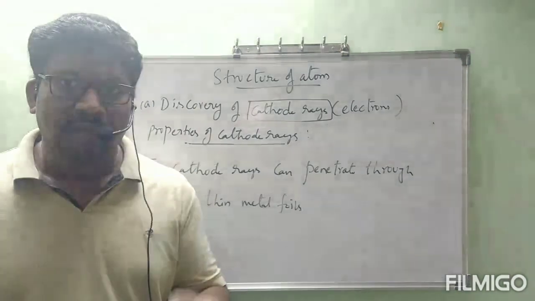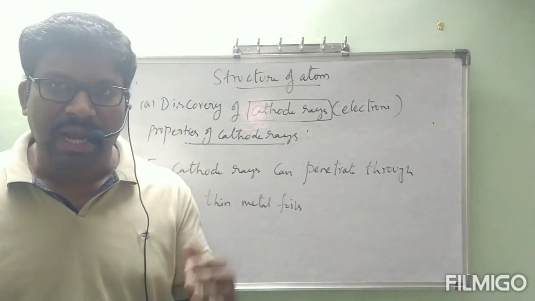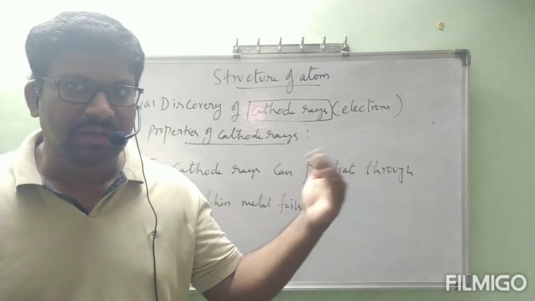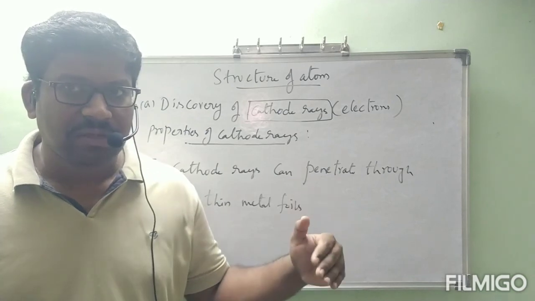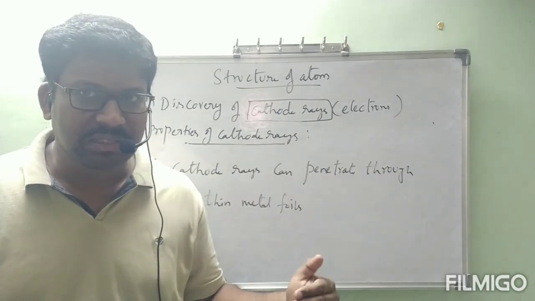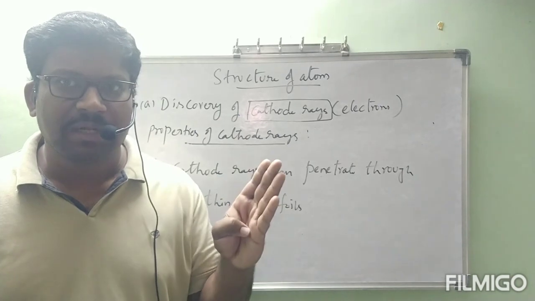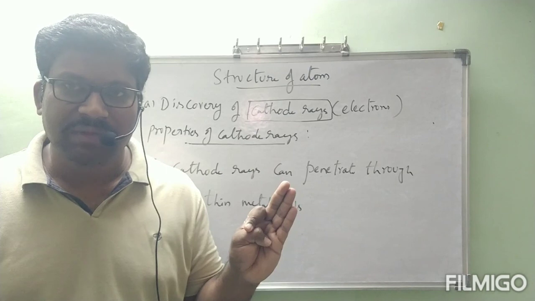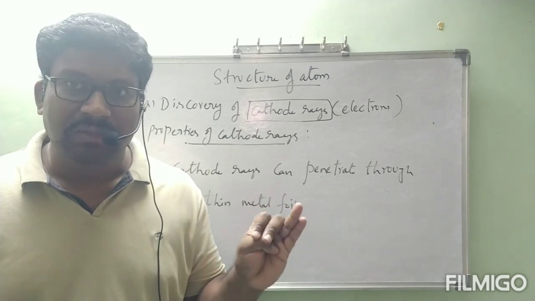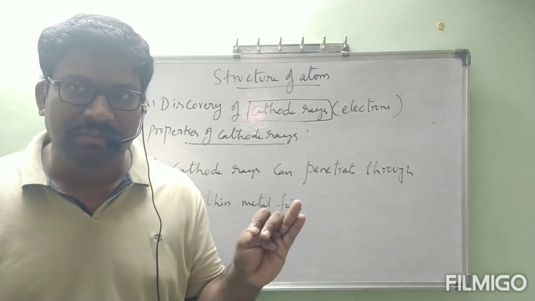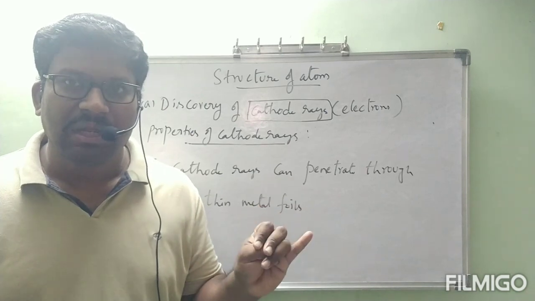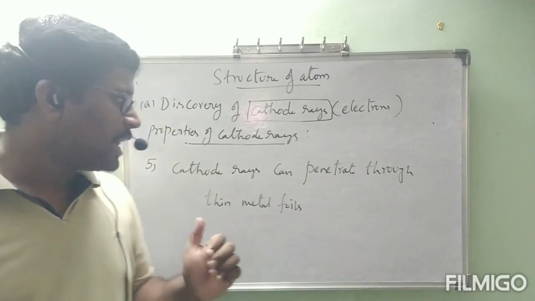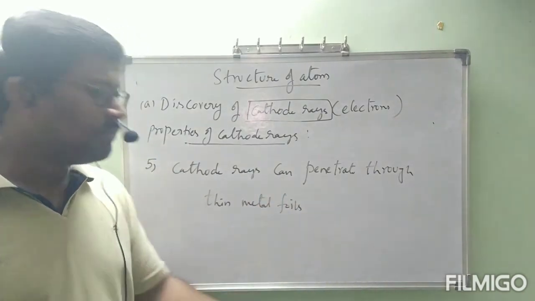Before that, first 5 properties we have seen today. What are the things we have covered today? Discovery of cathode rays, how these cathode rays were discovered in the discharge tube. After that, what are the properties of cathode rays? Up to 5 properties we have seen. First property, cathode rays direction. Second, cathode rays give out greenish fluorescence when they fall on glass tube. Third, they are deflected towards positive charged plate in the presence of electric field. Fourth, they are deflected towards north pole in the presence of magnetic field. Fifth, cathode rays can penetrate through thin metal foils.